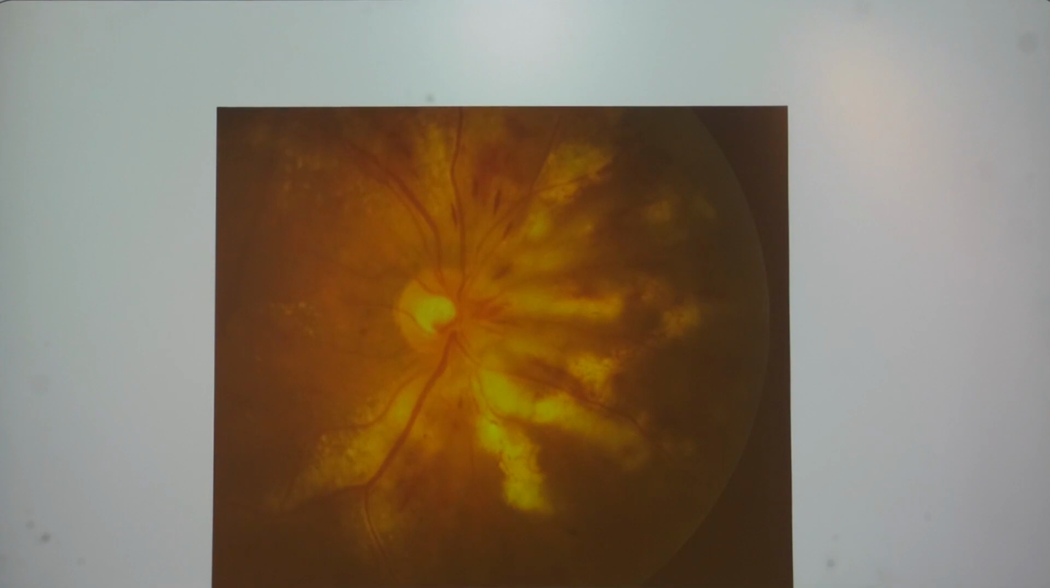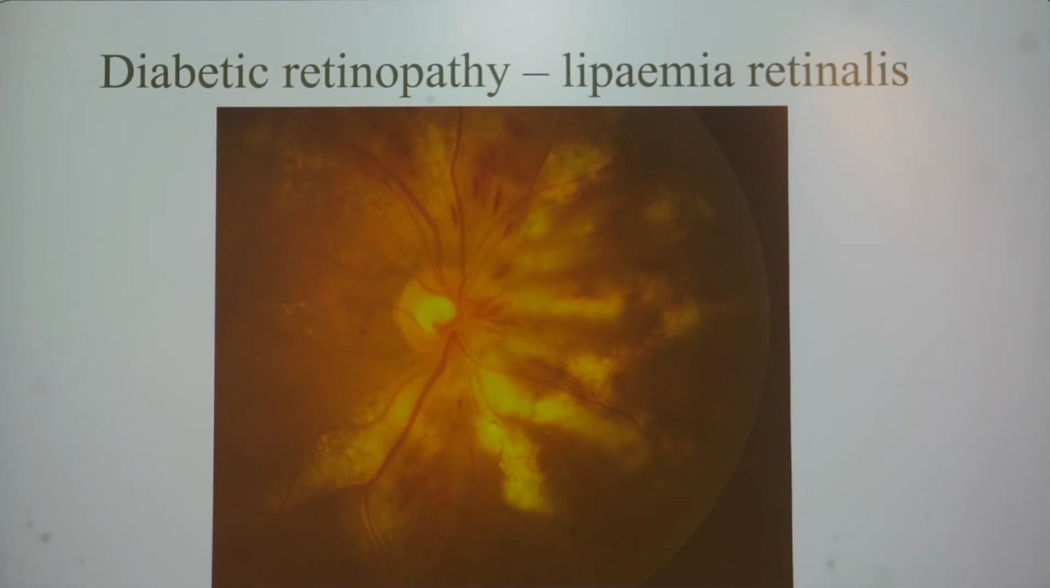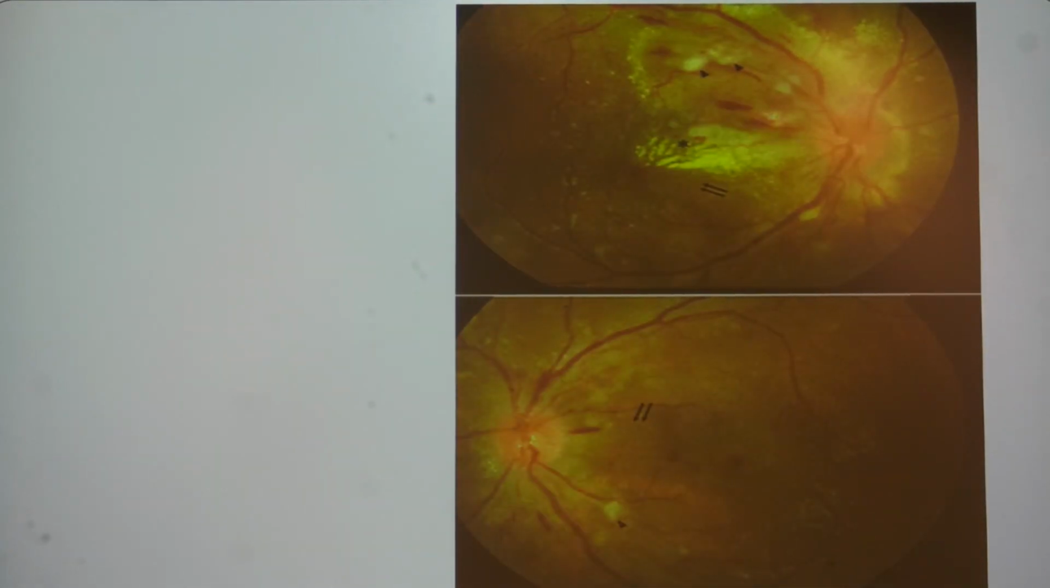Another 52-year-old diabetic male walks into your clinic with severe exudation and hemorrhages in one eye. As diabetics are usually immunocompromised, we suspect maybe some viral etiology. All the workup, everything, was normal, vasculitis workup, everything normal. But a simple serum lipid profile revealed highly deranged triglyceride levels, and the patient was diagnosed as diabetic retinopathy with lipemia retinalis.